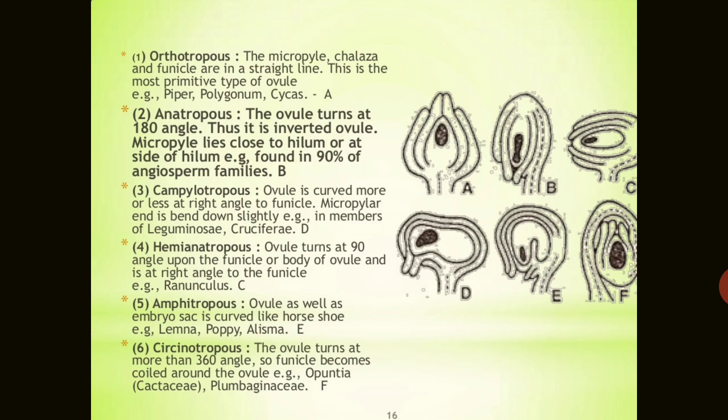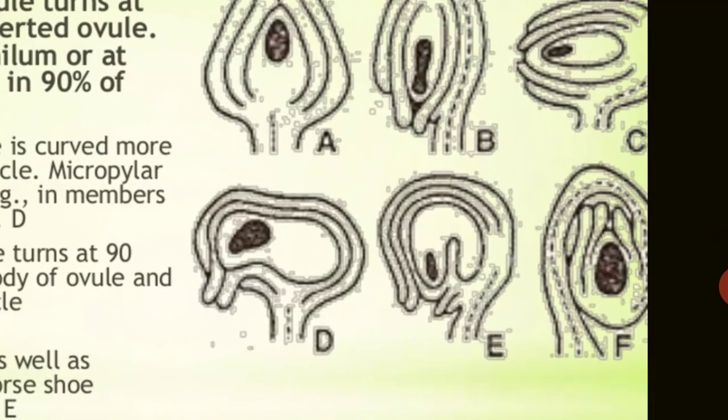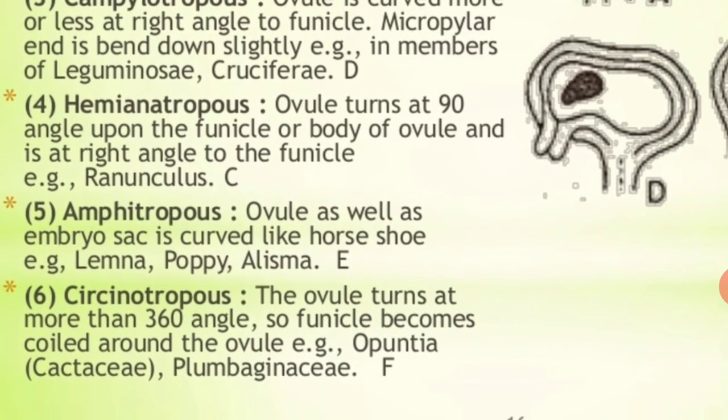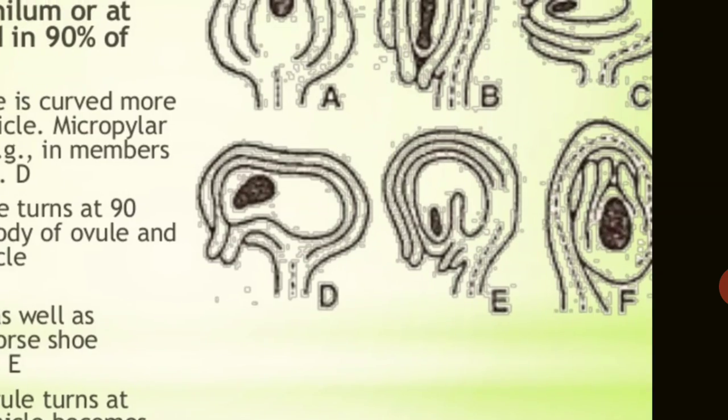And the last one is the Circinotropous. The ovule turns at more than 360° angles. You can see here in the F condition, 360° angle. Look at picture F, 360° angles. It is rotated and the ovule turns at more than 360° angle, so the funicle becomes coiled around the ovule. It is found in the Opuntia cactus family, and sometimes in the Plumbaginaceae family. So in all cactus, mostly the Circinotropous type of ovule is found.